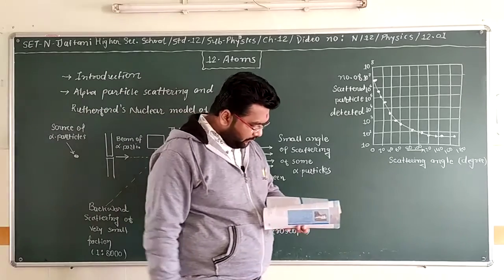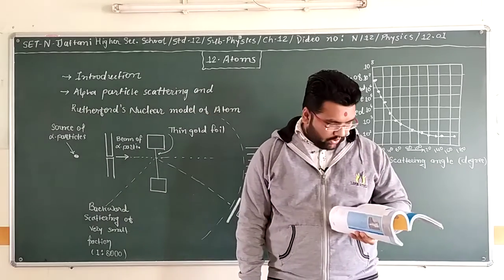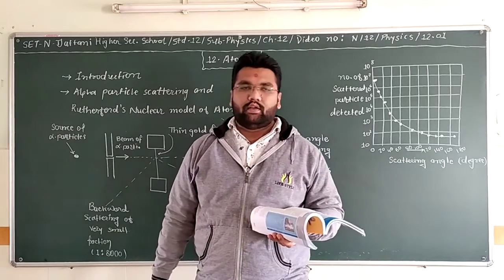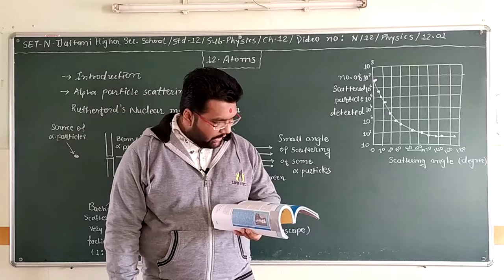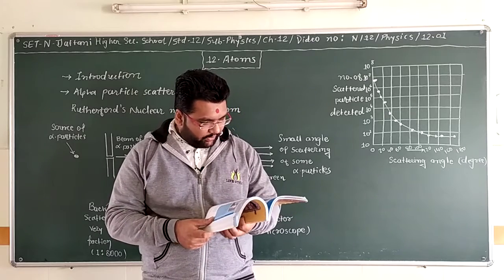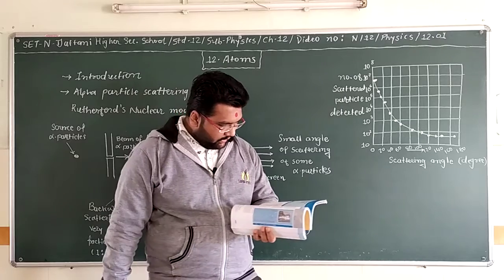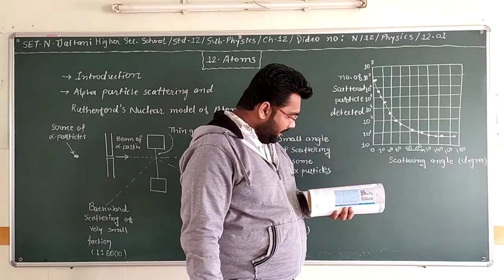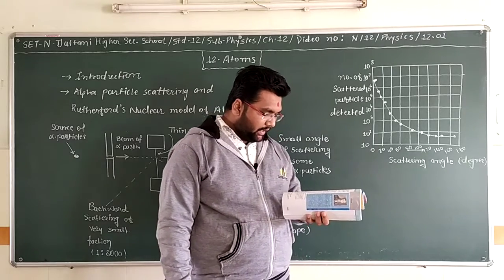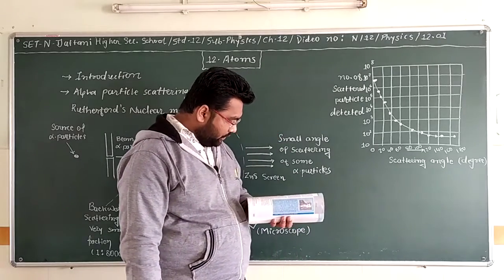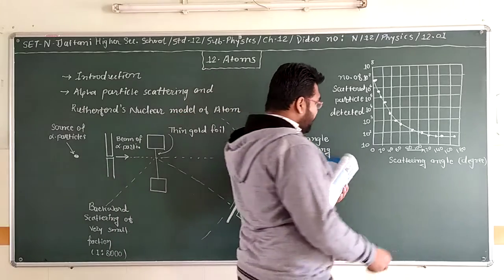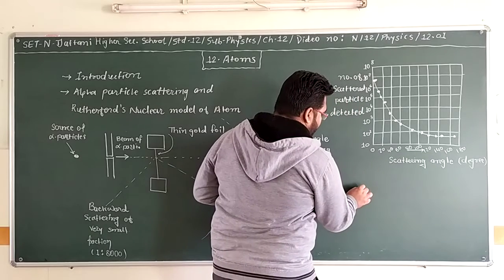The first model of the atom was proposed by J.J. Thomson in 1898. According to this model, the positive charge of the atom is uniformly distributed throughout the volume of the atom, and the negatively charged electrons are embedded in it like seeds in a watermelon. So it is called the plum pudding model. Who had given that model?